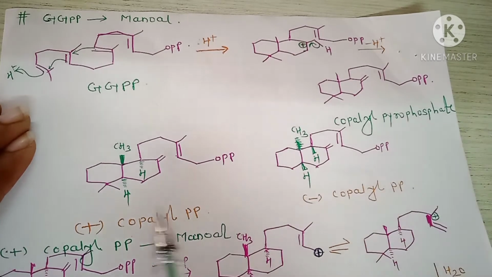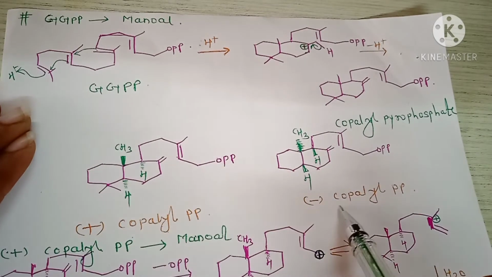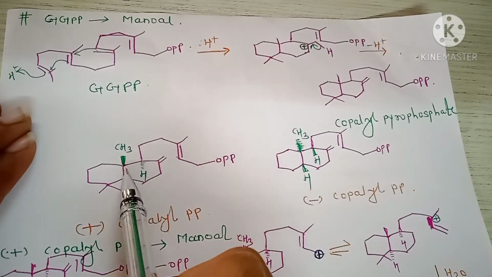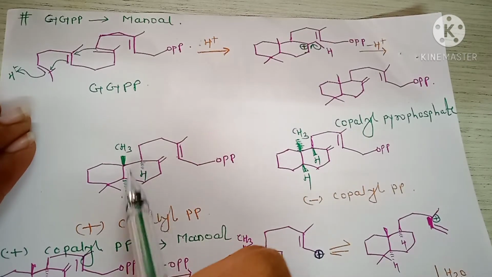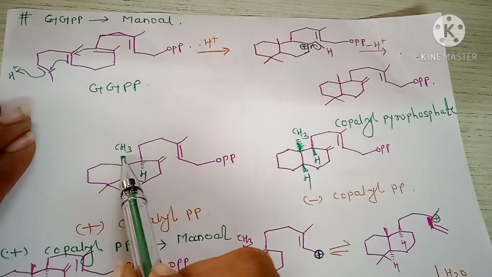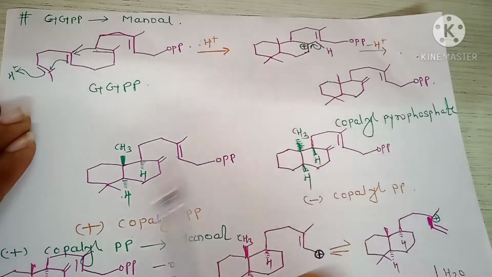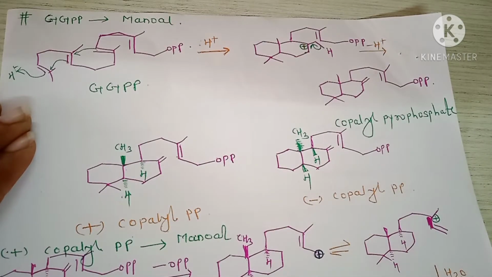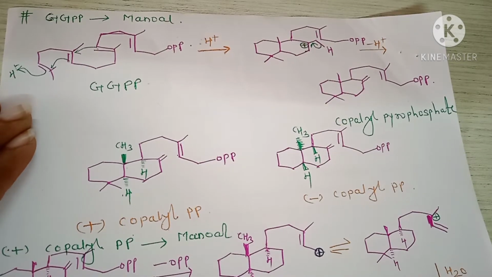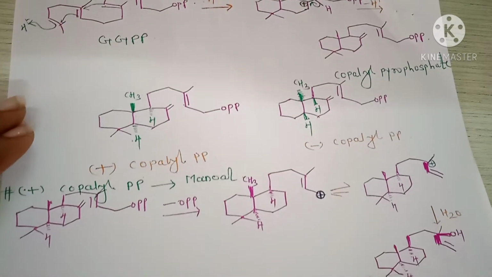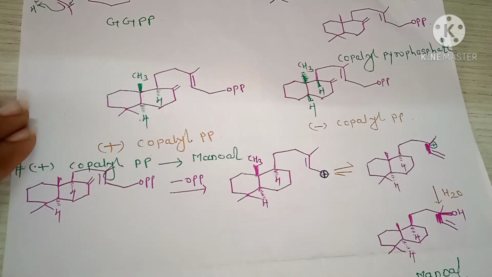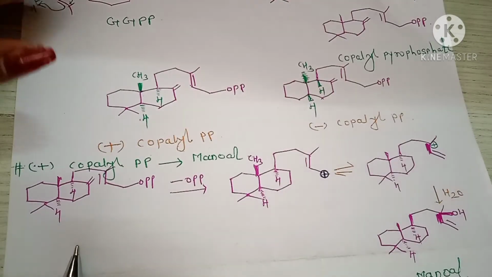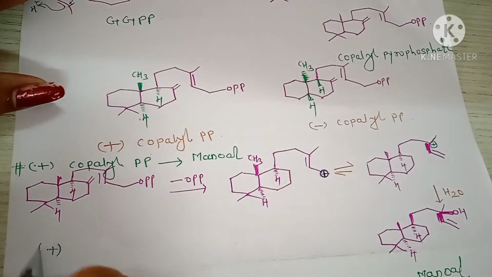The difference between plus copalyl pyrophosphate and minus copalyl pyrophosphate is the stereochemistry of hydrogen and methyl group. Here methyl group front side, here back side, here hydrogen back side, and here front side. The synthesis of manol uses plus copalyl pyrophosphate. This is the structure of plus copalyl pyrophosphate.